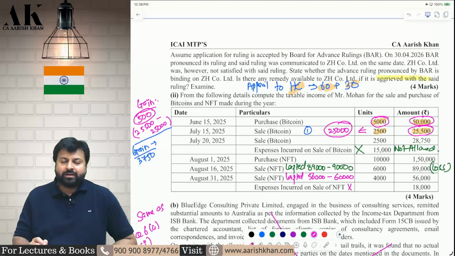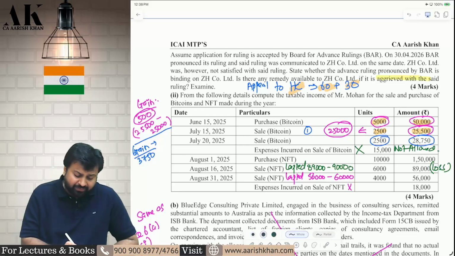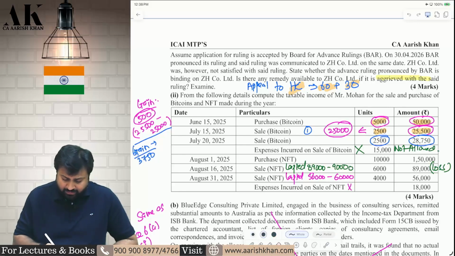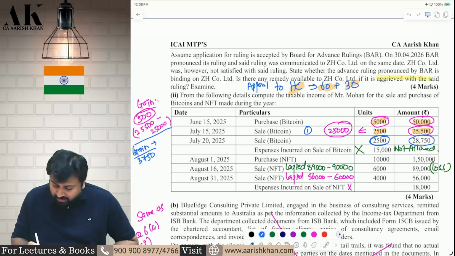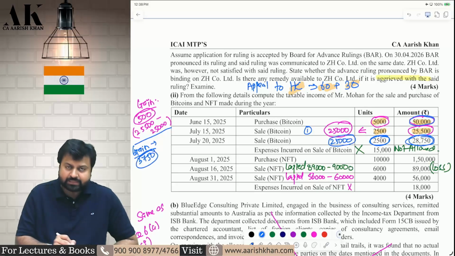Multiply by 2,500 units. Similarly, another 2,500 you are selling for 28,750. So again there is a profit of 3,750 per Bitcoin. Why? Because the cost of 5,000 units is 50,000, so the cost of 2,500 units is 25,000. You are selling for 28,750. Therefore the gain is 3,750.